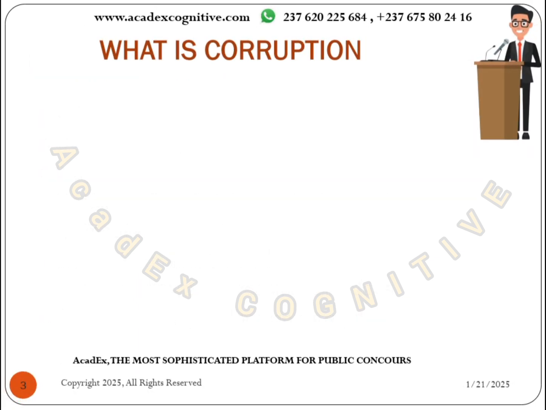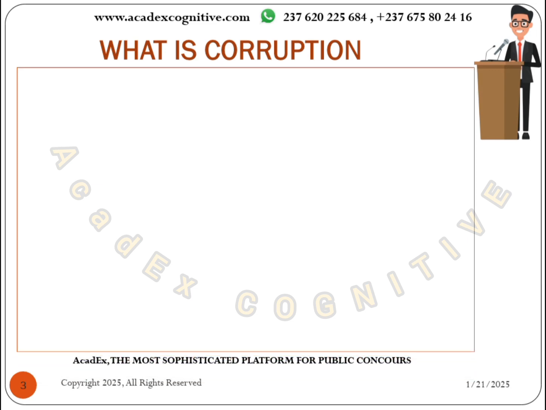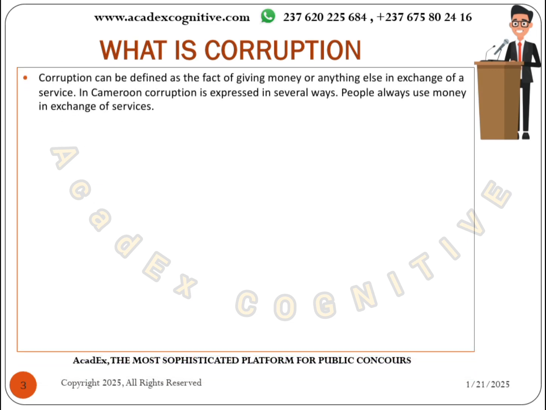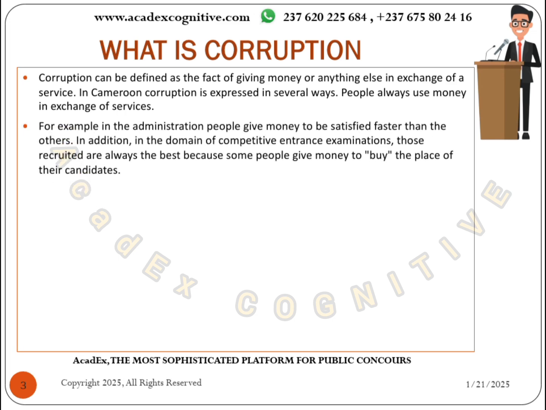So the question now is, what is corruption? We are going to be saying that corruption may be defined as the act of giving money or anything else in exchange for a service. In Cameroon, for example, corruption is being expressed in many ways. Some people give money in exchange for a particular service. That is corruption. Some people give money in order to be satisfied before others.